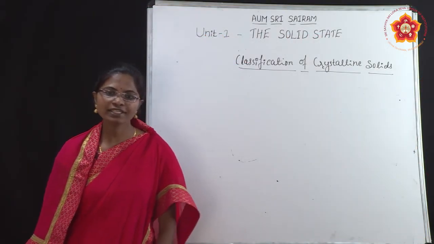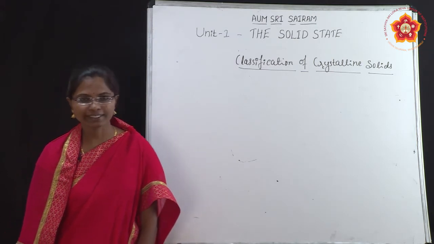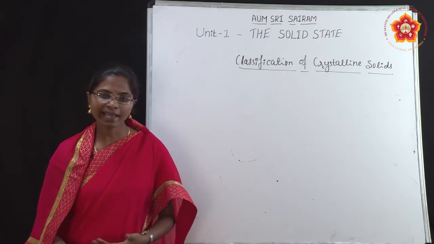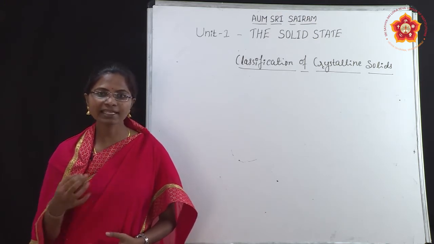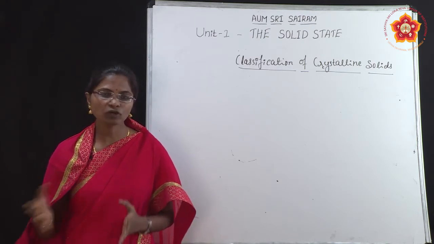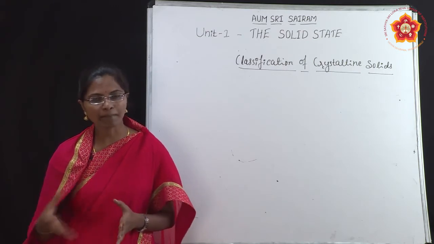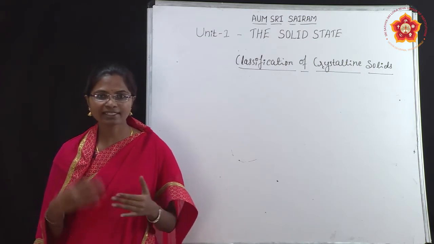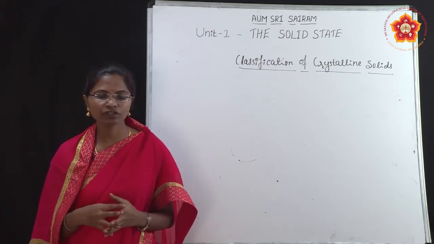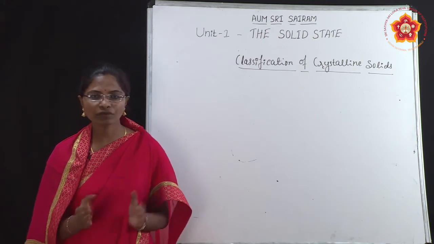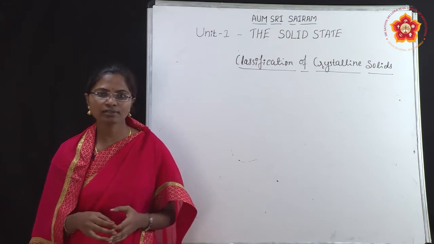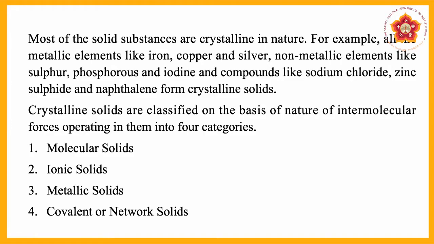Class, we are going to discuss classification of crystalline solids. Before going to the main point, we will do the revision of last class. In last class we discussed the general characteristics of solids, and the types of solids, that is crystalline solids and amorphous solids, and we discussed the characteristics of solids: shape, volume, compressibility, diffusion and flow, and intermolecular forces, how they are present between the atoms and molecules. In this class we are going to discuss the classification of crystalline solids.